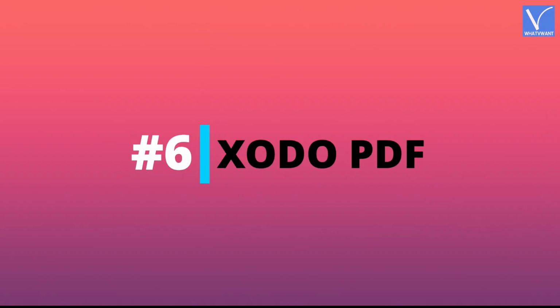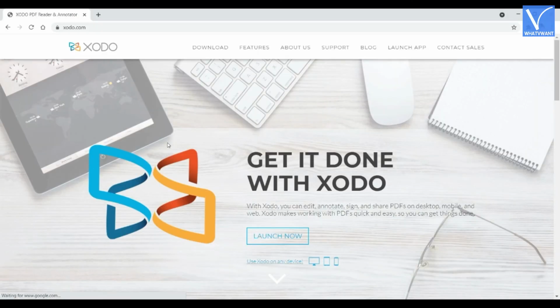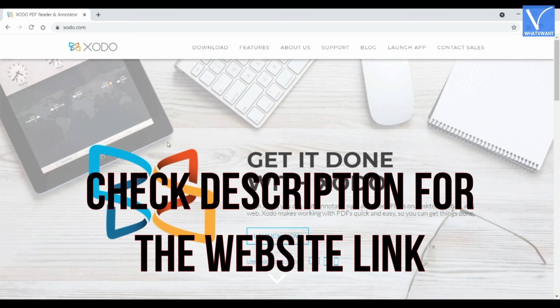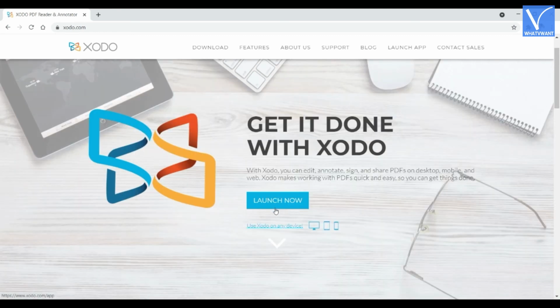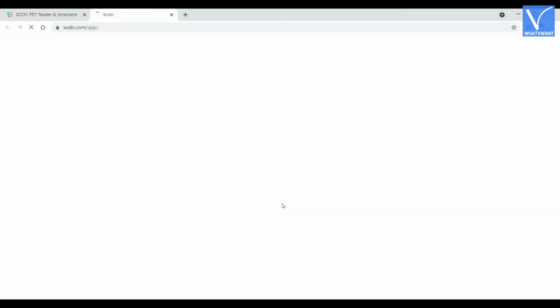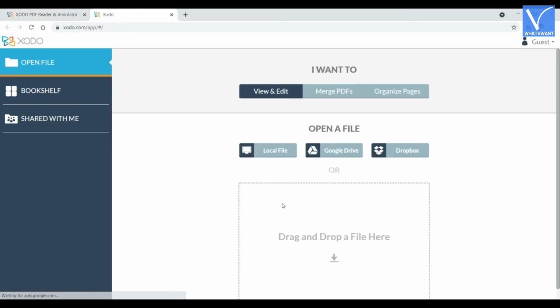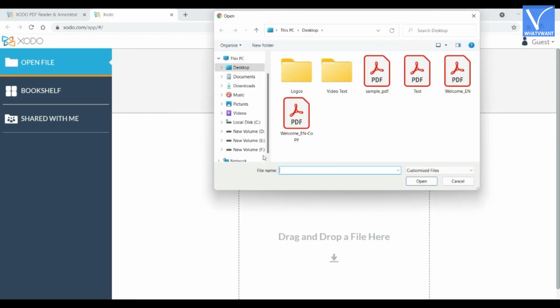Number 6. XODO PDF. Visit the official site of XODO PDF. Check description for the website link. There you will find the Launch Now option. Click on it. Then it redirects you to the page showing in the tutorial. Click on the Local File option. A window will pop up. Choose the file from that window and click on Open.